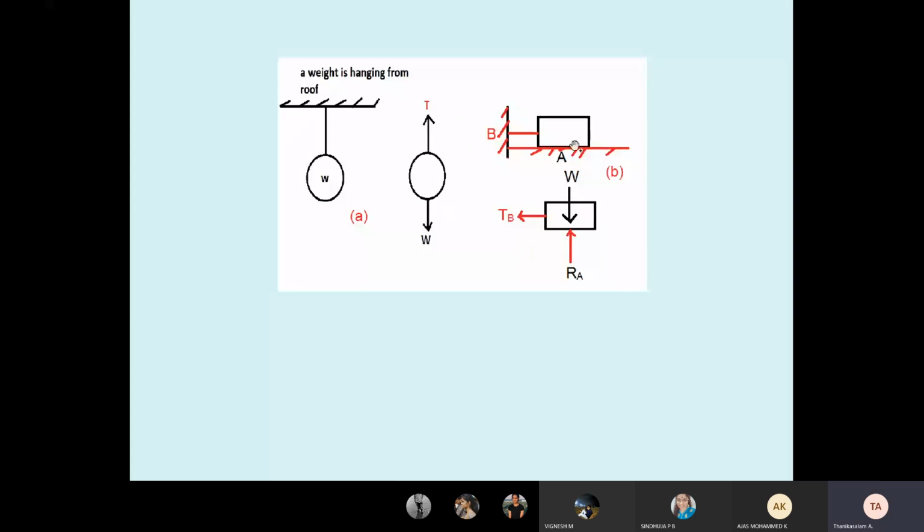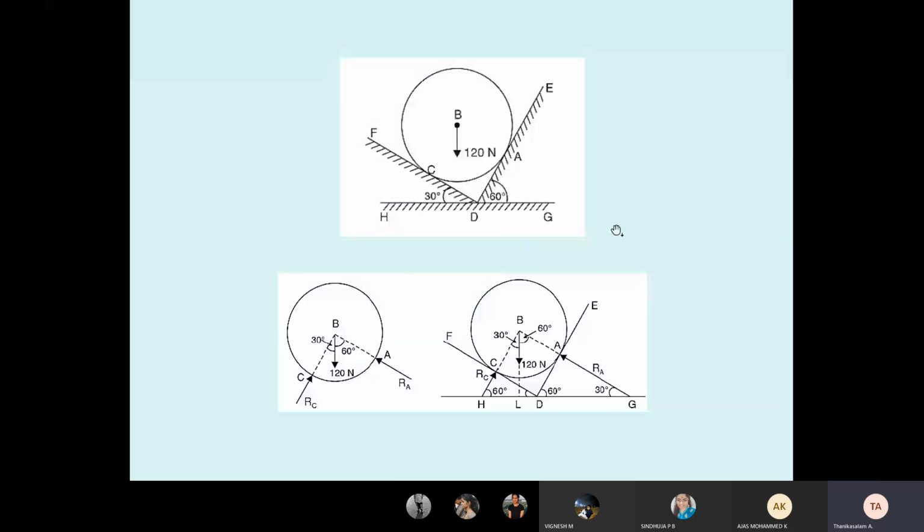Okay, you see the B. In this diagram the block is resting at A, in contact at A, and tied at B. What is the free body diagram? The rectangular block has weight, and the weight is acting vertical downward. So the reaction is acting upward, RA. R means reaction, A means the contact point. See here, tension, because it is connected here. This tension was also already discussed.